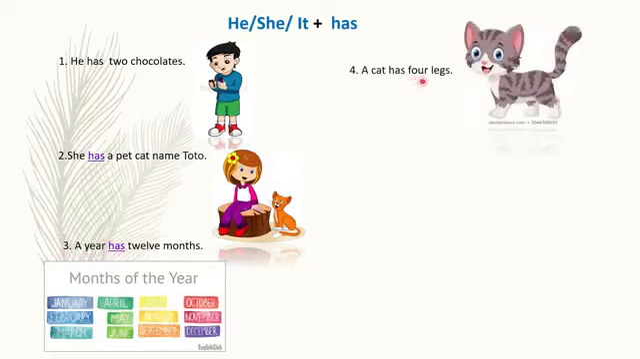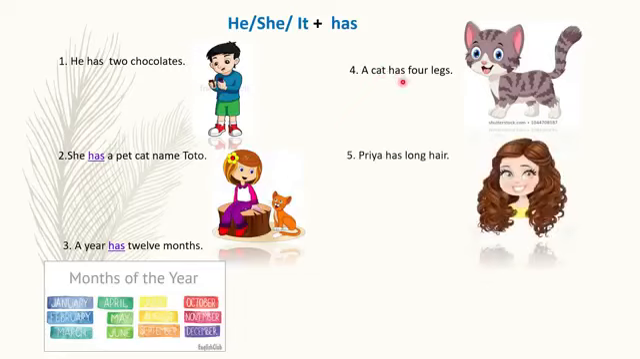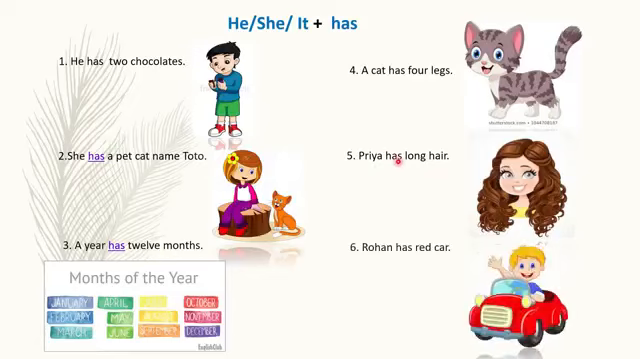A cat has 4 legs. A cat is 1, so we will use here has. Priya has long hair. Priya is 1 girl, so we will use has. Rohan has a red car. Rohan is 1 boy, so we will use here has.